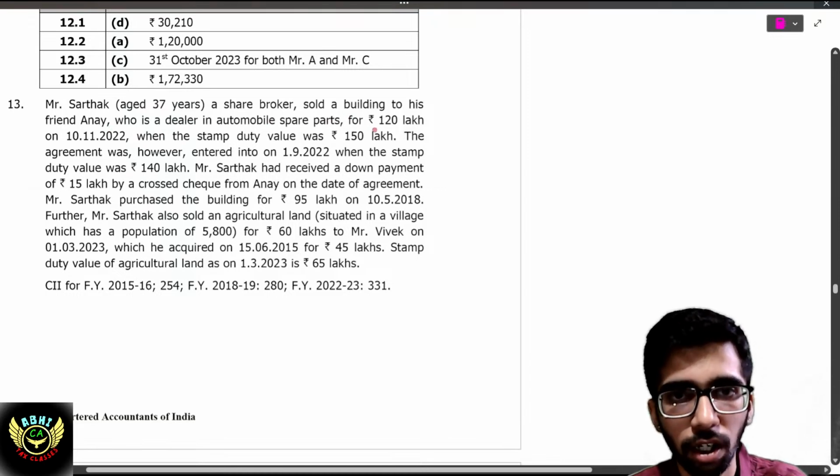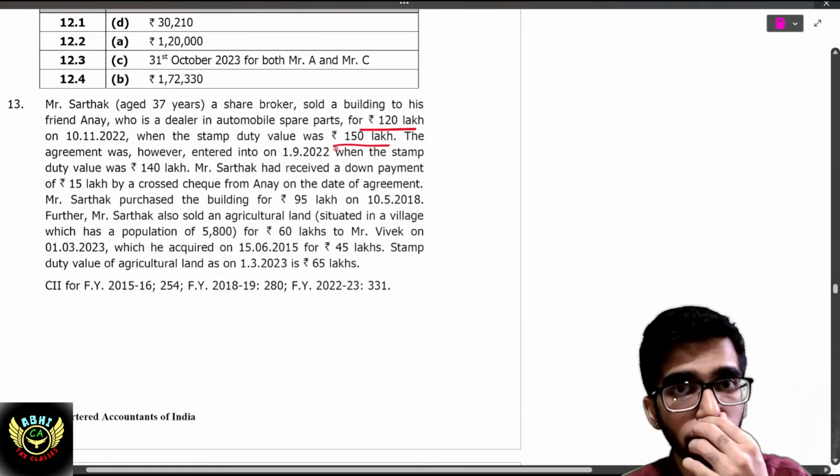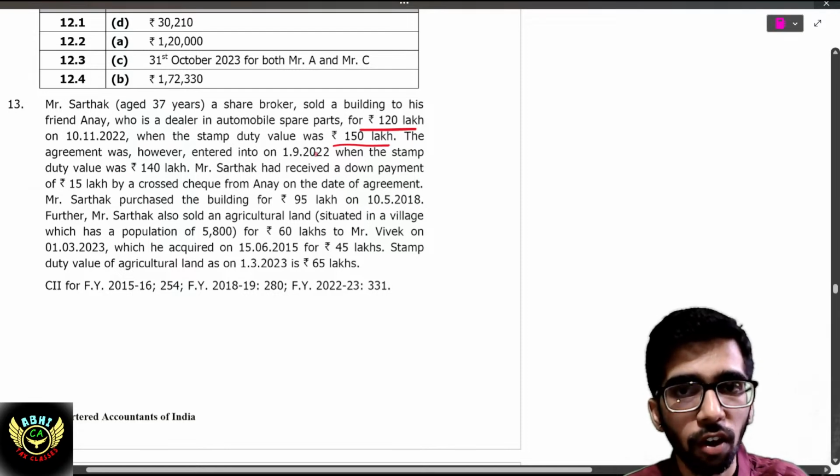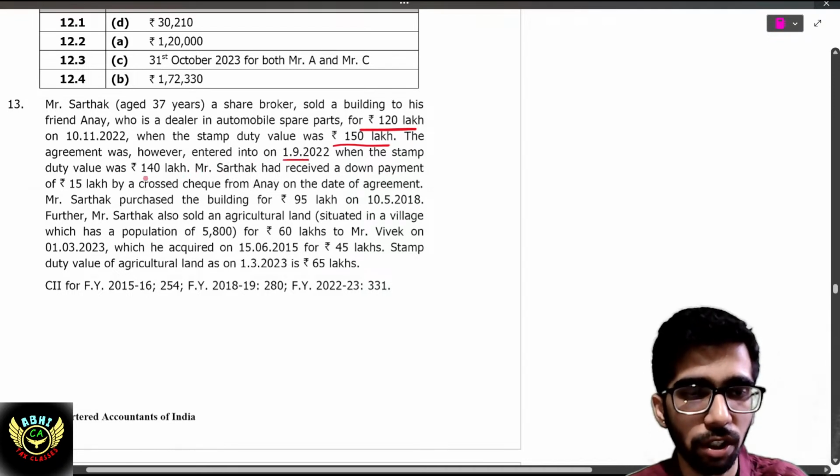automobile spare parts, for 120 lakh. That is the sale consideration. The stamp duty value is 150 lakh, so it is more than 110%. The agreement was, however, entered on a different date than the date of registration. So on that date's value, stamp duty is 140.